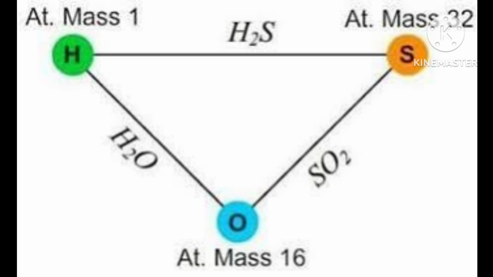Atomic mass is the average relative mass of its atoms as compared with an atom of carbon 12 isotope taken as 12. How will you do the calculation?